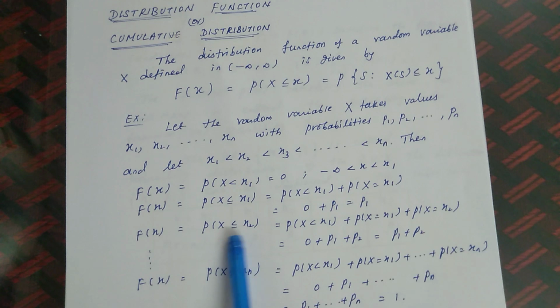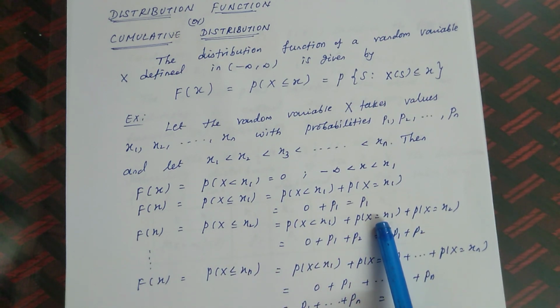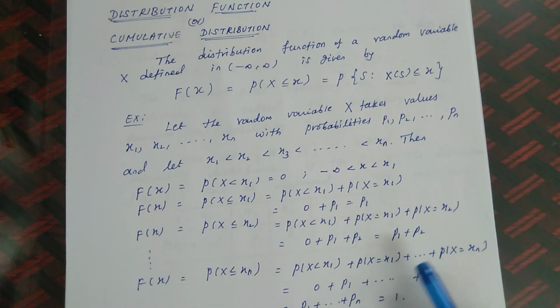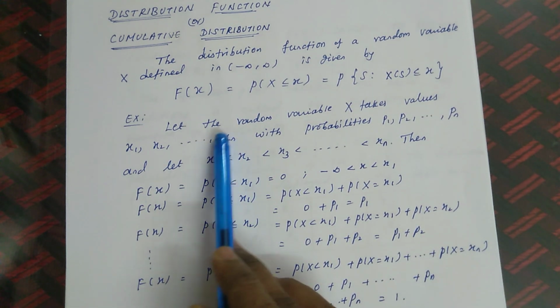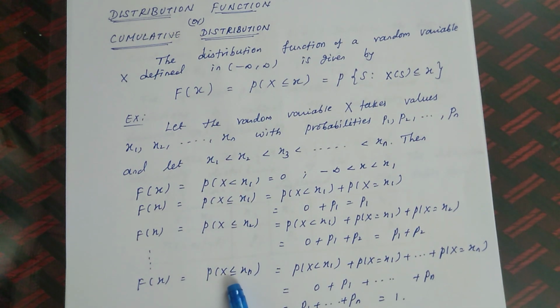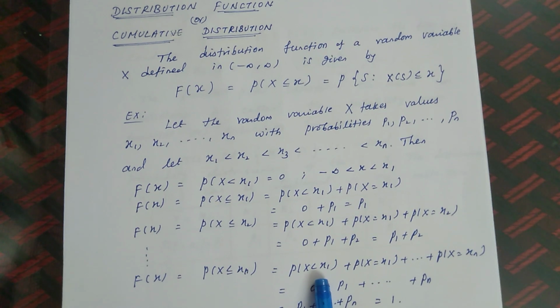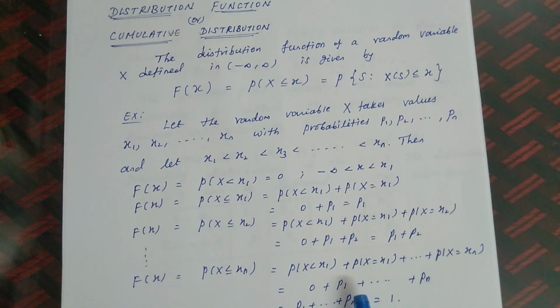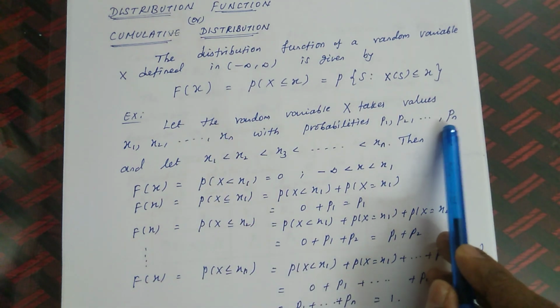Likewise, if I am taking P of x less than or equal to x3, it means P of x less than x1, P of x equal to x1, P of x equal to x2 plus P of x equal to x3. That means the final answer is P1 plus P2 plus P3. Likewise, for the final value, the nth value, P of x less than or equal to xn is equal to P of x less than x1 plus P of x equal to x1 plus etc. plus P of x equal to xn. So the final answer is P1 plus P2 plus etc. plus Pn, because for the nth value the probability is Pn.